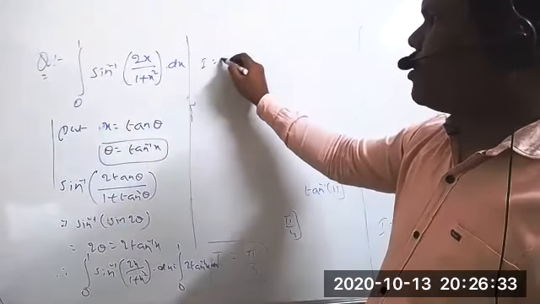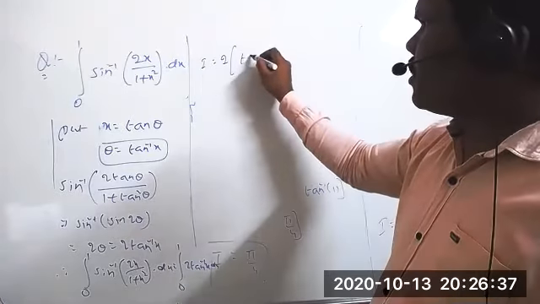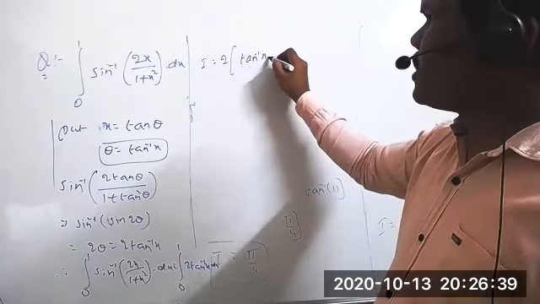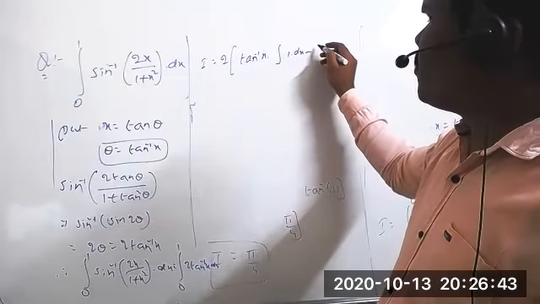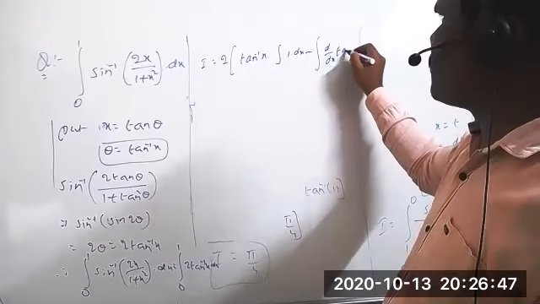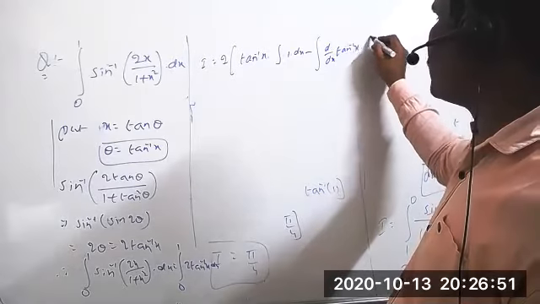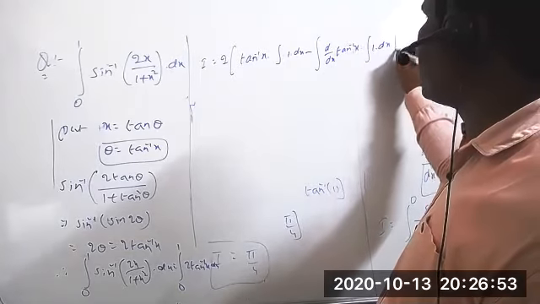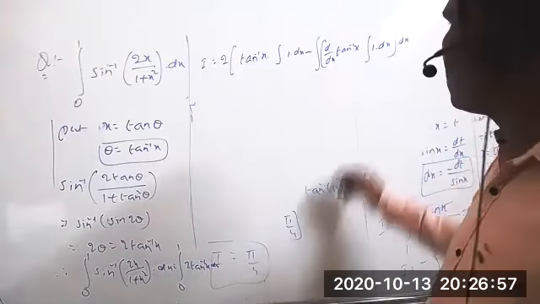So I equals 2 into tan inverse of x into integration of 1 into dx, minus integration of d by dx of tan inverse of x into integration of 1 into dx, into dx, by parts.